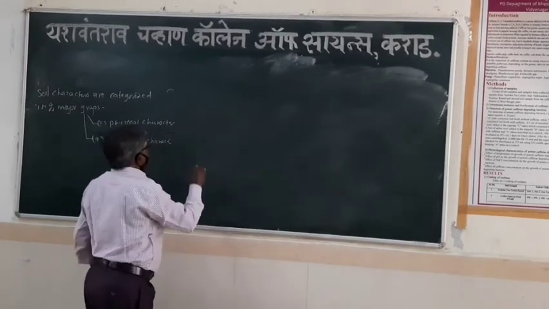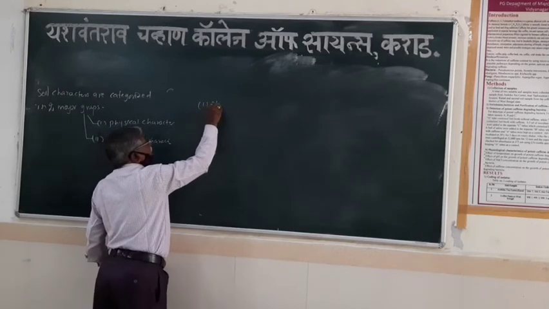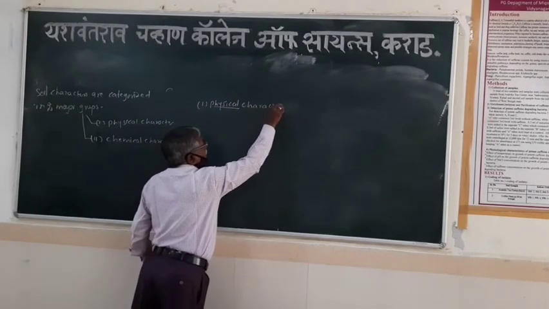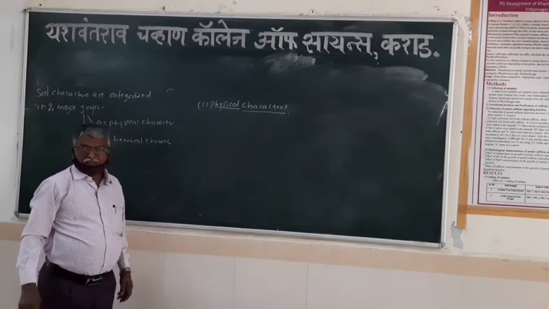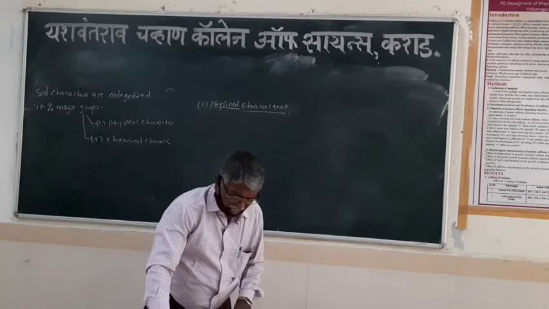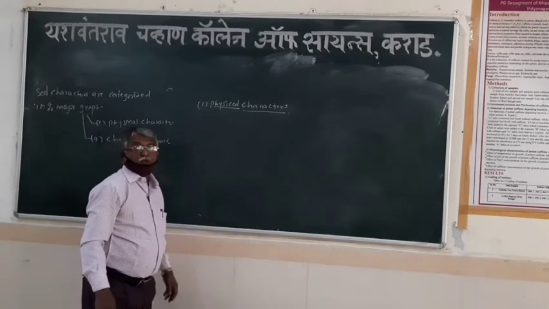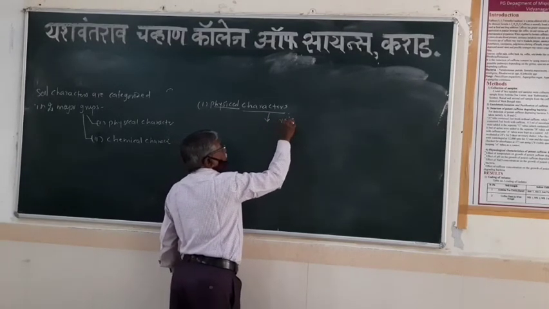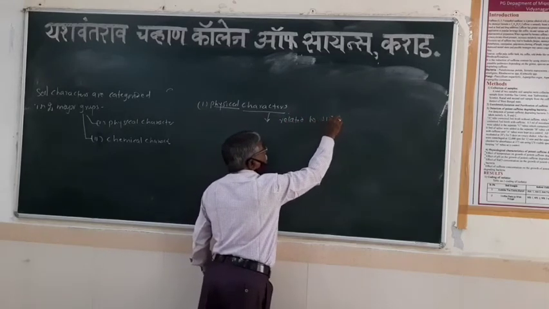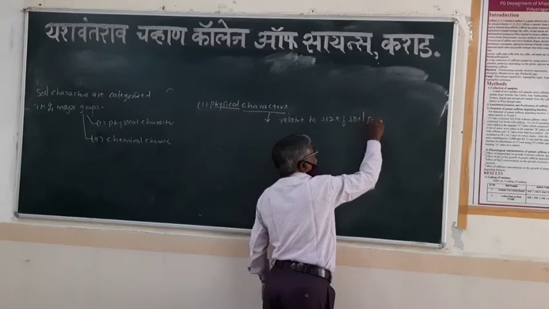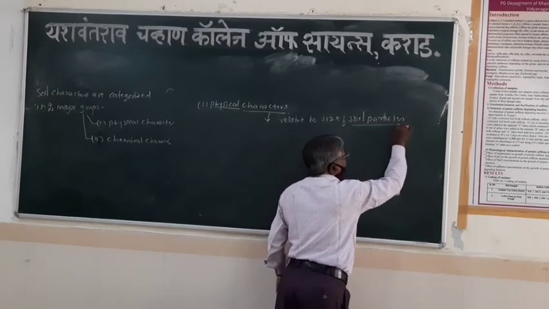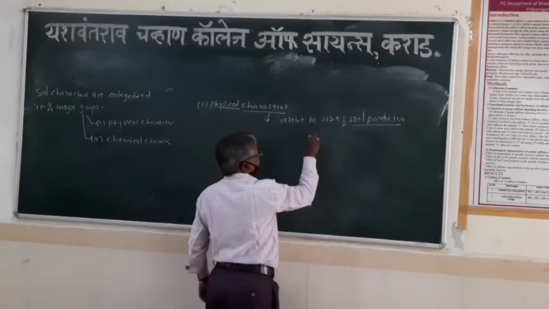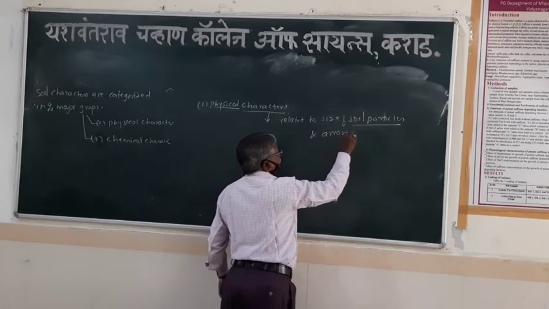Out of these two, the first is the physical characters of the soil, the external features of the soil. The physical characters of the soil are related to the size of the soil particles and also the arrangement of the soil particles.